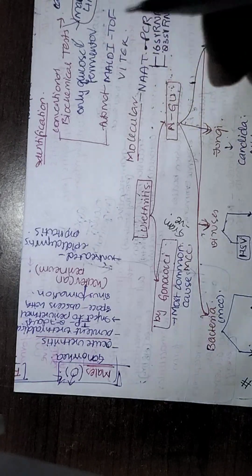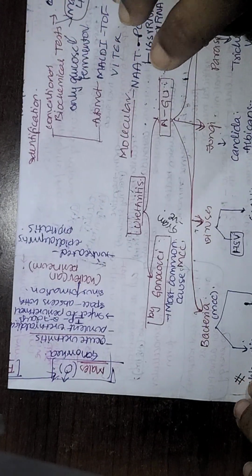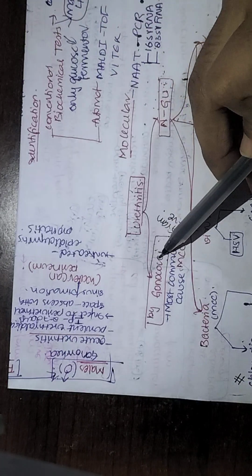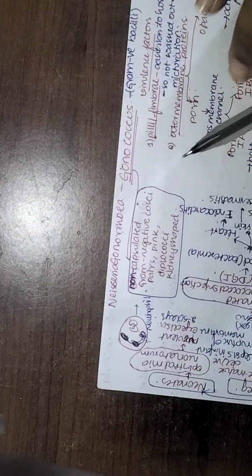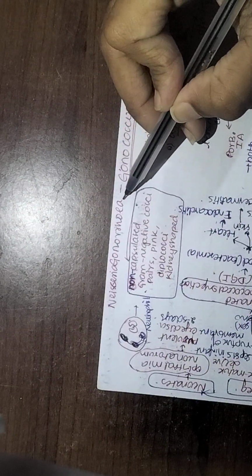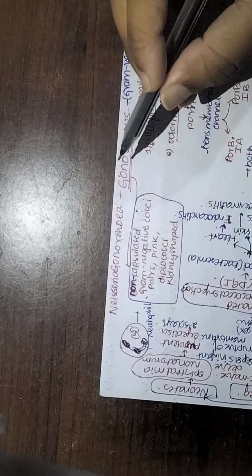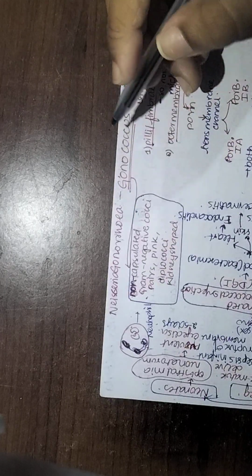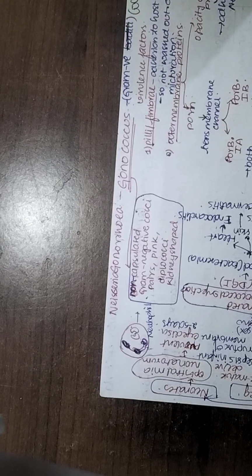So today we will be learning about urethritis. It is an important question where you have to read about both the gonococcus and the chlamydia. Today we will be learning about Neisseria gonorrhea. Gonorrhea is caused by Neisseria gonococcus, which is a gram-negative cocci.